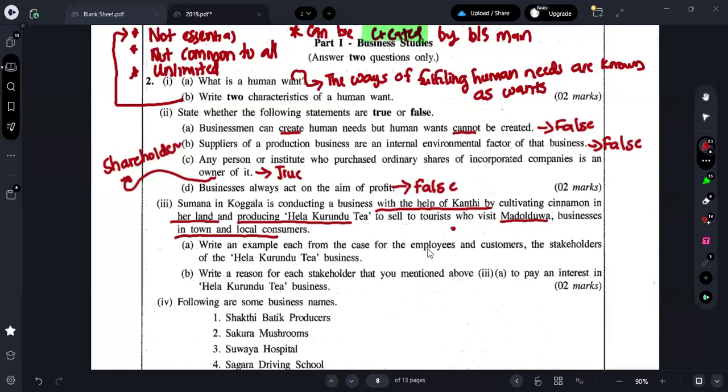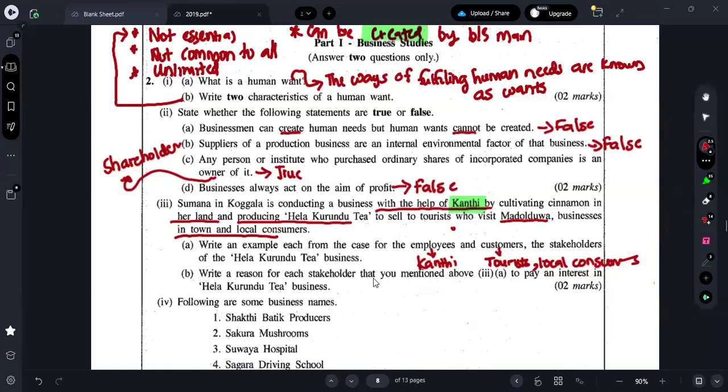Now they are asking for the example for the employees, so in your answer you should put as what? Who are the employees here? Sumana in Koggala is conducting a business with the help of Kanti, so Kanti is our employee. So who is identified as customers? Here, we are selling it for what? Tourists. Also, we are selling it for local consumers. So these are our customers.